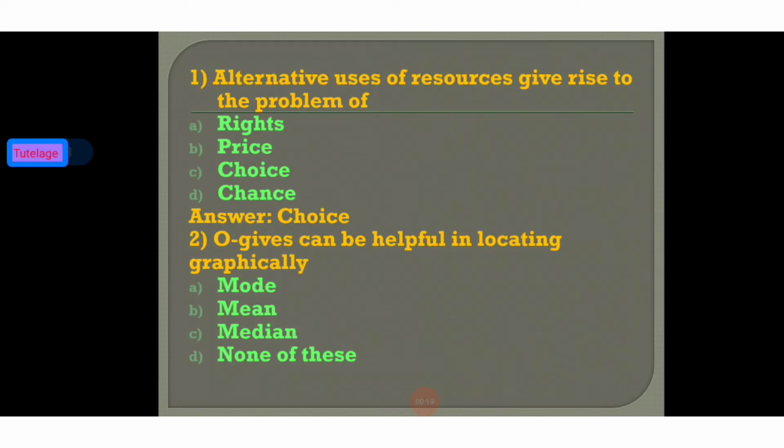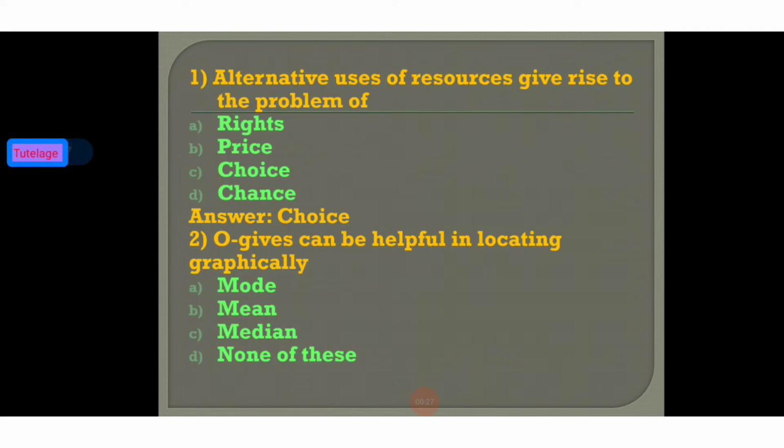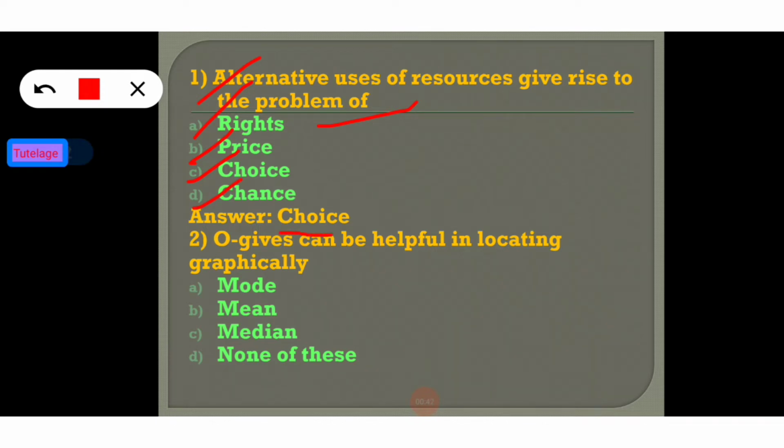So here is the first MCQ question. The first question is: alternative uses of resources give rise to the problem of what? Rights, price, third option is choice, fourth option is chance. So obviously there is a problem of choice. So option C is the correct answer for the first question. Alternative uses of resources give rise to the problem of choice.